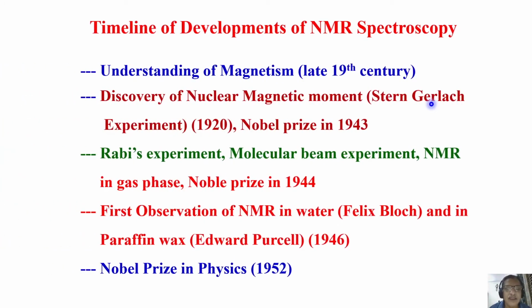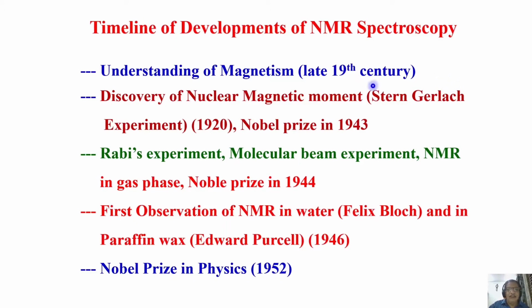First, let us see understanding of magnetism. It's one of the important concepts. You should know magnetism in NMR spectroscopy. If you want to understand NMR, you should have some idea about magnetism. The understanding of this was known sometime in the late 19th century.